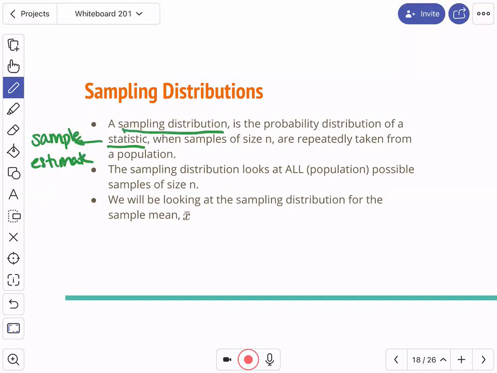We look at the sampling distribution of X bar, the sample mean. This is a sample statistic. It's coming from the sample. So we're going to look at the sample mean, which we call X bar.